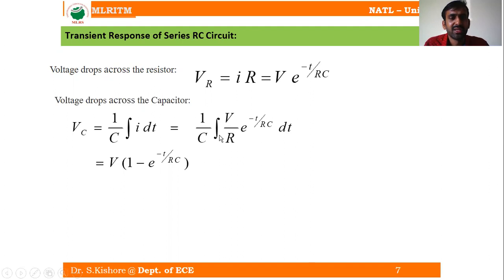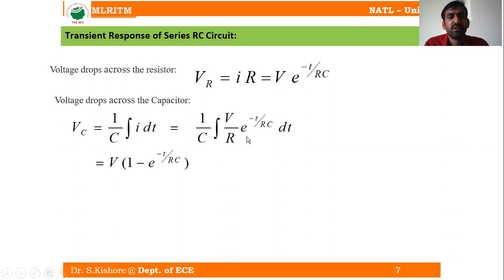Now integrating this, we can come across V into 1 minus e power minus t by RC. If we integrate this, 1 by C is going to be constant, V by R is going to be constant, so V by RC is going to be there.